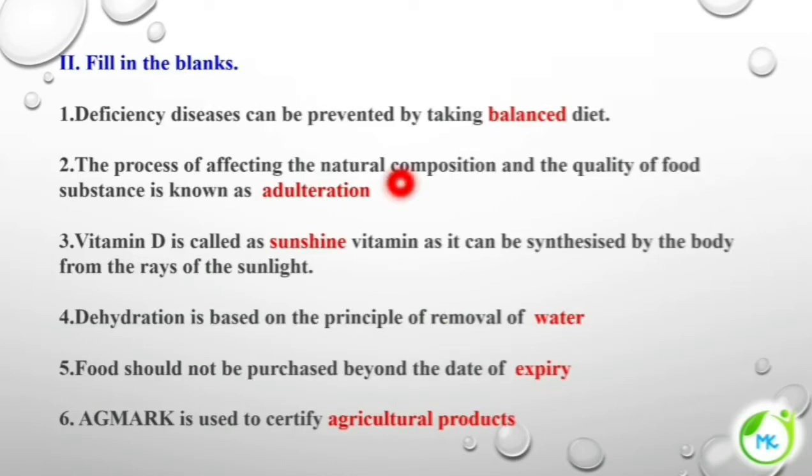Next, fill in the blanks. The deficiency diseases can be prevented by taking balanced diet. So, when we are taking food in a balanced form, deficiency diseases can be prevented. The process of affecting natural composition and the quality of food substance is known as adulteration. Vitamin D is called as sunshine vitamin, because it can be synthesized by the body from the rays of the sunlight. Dehydration is based on the principle of removal of water. Food should not be purchased beyond the date of expiry, and Agmark is used to certify agricultural products.